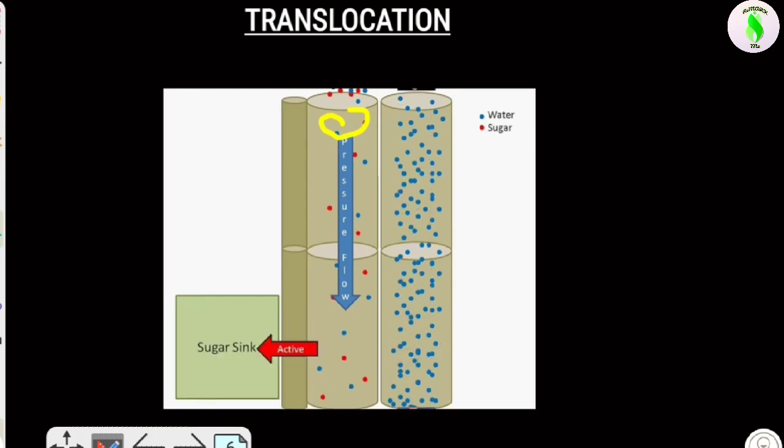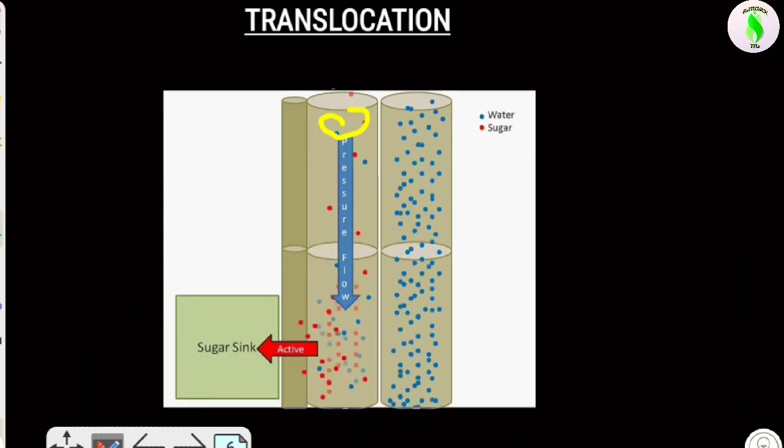Now the solute, the sucrose, comes into the downward direction and sinks, going outside. Why is this going? Because the concentration of sucrose is very, very high, so it needs to change its position from the phloem tissue.